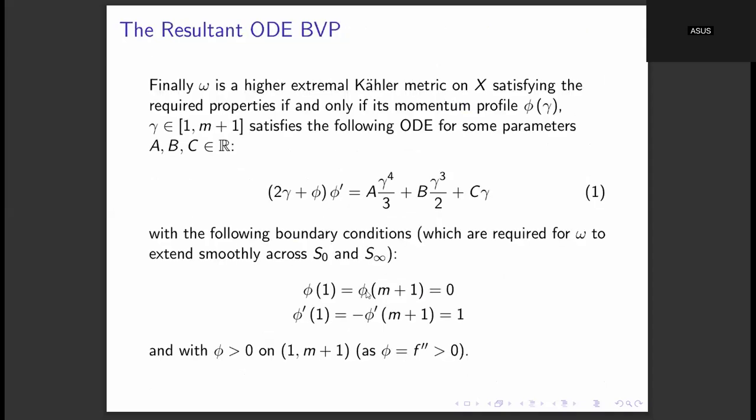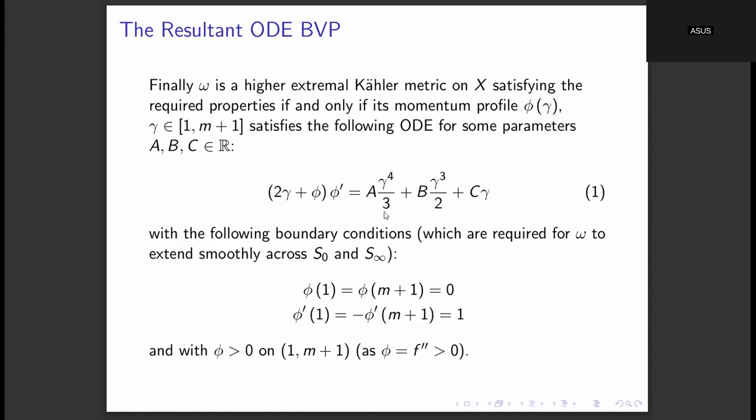boundary value problem. But in that case, this ODE turns out to be integrable. So we can directly integrate that ODE and then substitute the boundary conditions. Whereas in this case, the ODE is not integrable. So that requires a very hard analysis for getting the existence of a solution satisfying all the boundary conditions. Okay, so this is one important difference between the extremal Kähler case and this higher extremal Kähler case.